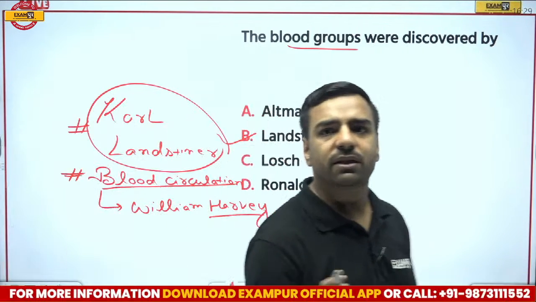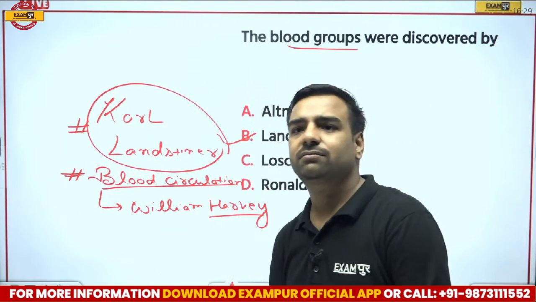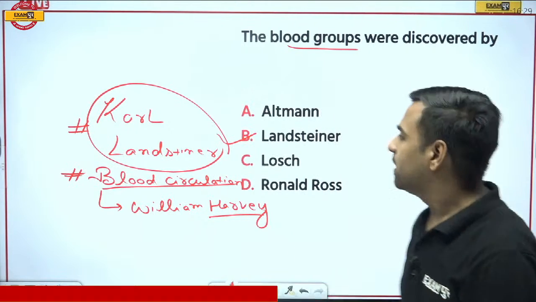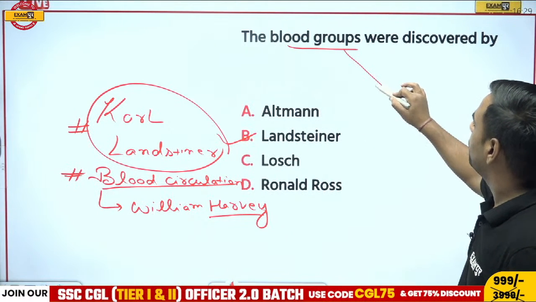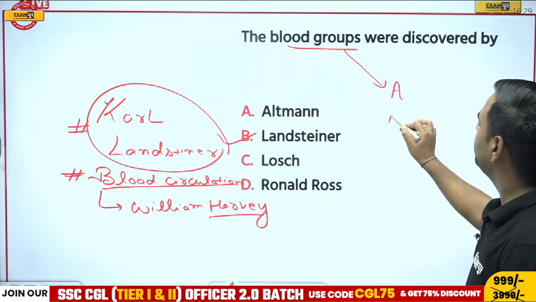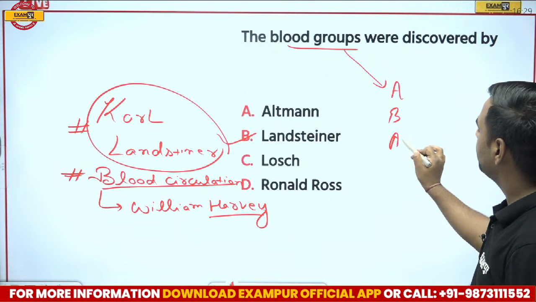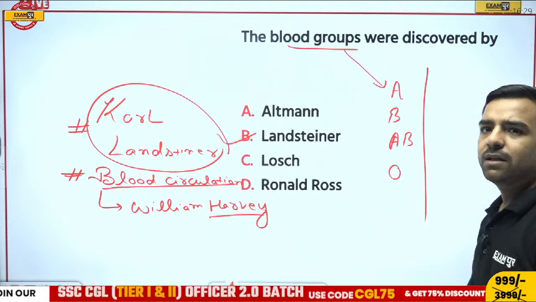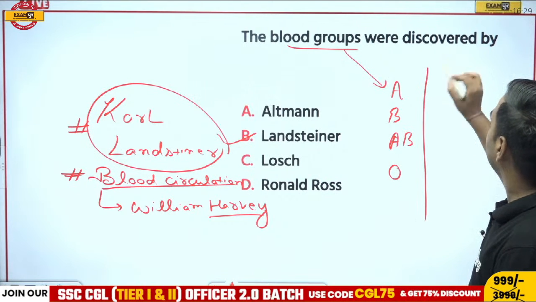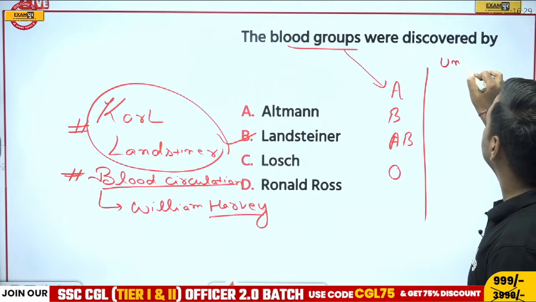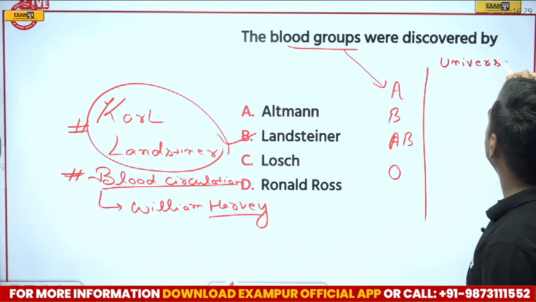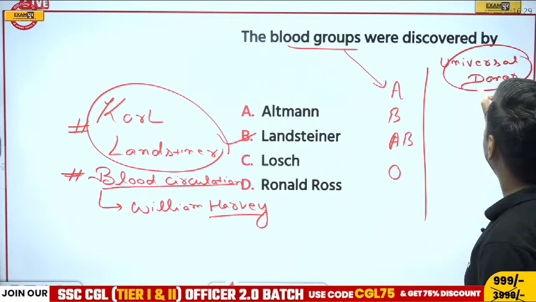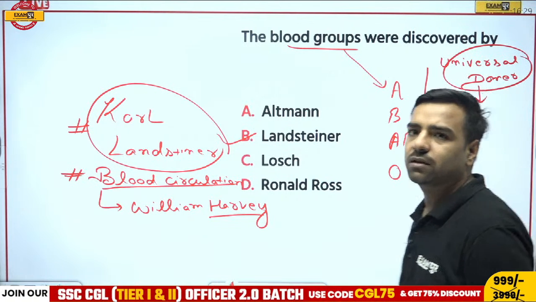Now, since we are talking about these blood groups, so Sudeep is here. Yes, Sudeep, absolutely correct. If I talk about these blood groups, we have A, B, then AB and O. We have 4 blood groups, right? Now my question would be, which is the universal donor? Universal donor. Which particular blood group is the universal donor?